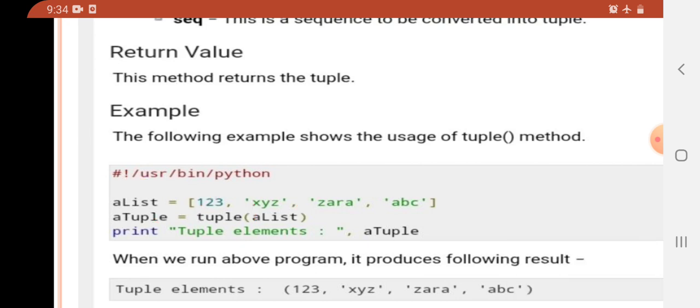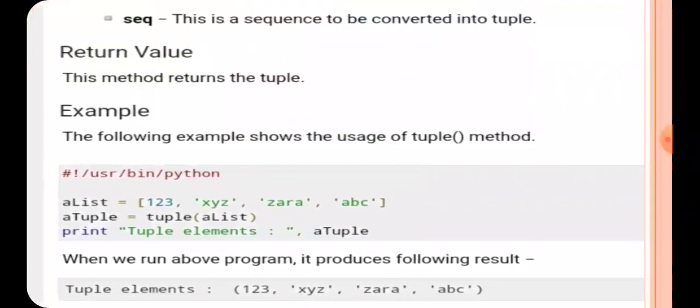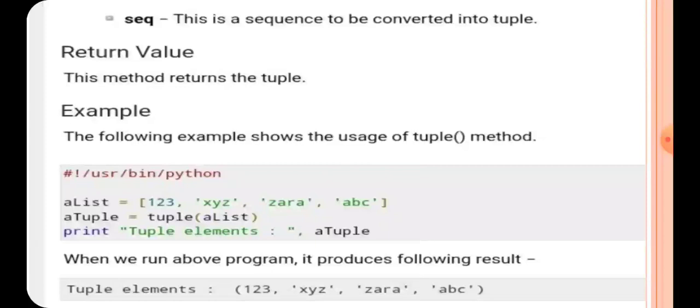Whenever you print the tuple object, it will print the tuple elements 1 2 3 xyz Zara and abc on the command prompt. So see, this is the output given with the help of the tuple function, which converts the sequence of a list into a tuple format.